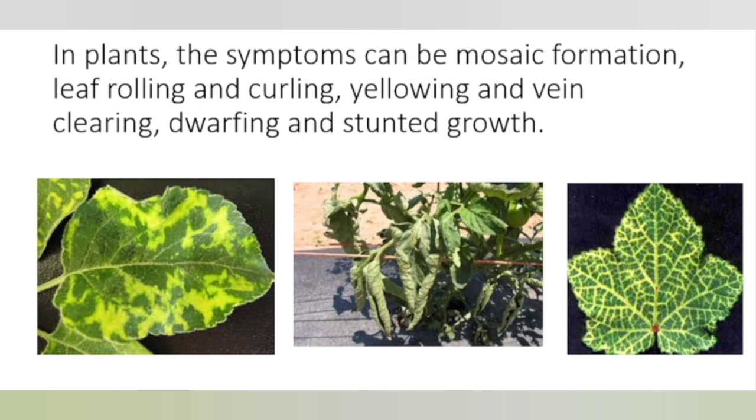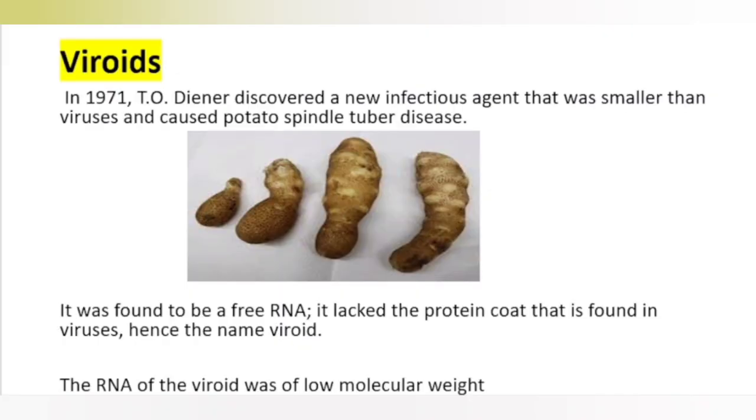So we learned viruses have both protein coat and genetic material. They don't have any cell. Now we are going to study viroids. Viroids were discovered in 1971. Theodor Diener discovered a new infectious agent that was smaller than viruses and caused potato spindle tuber disease. So viroids cause a disease like potato spindle tuber disease. So they are smaller than viruses.